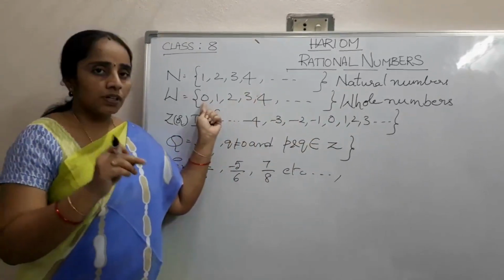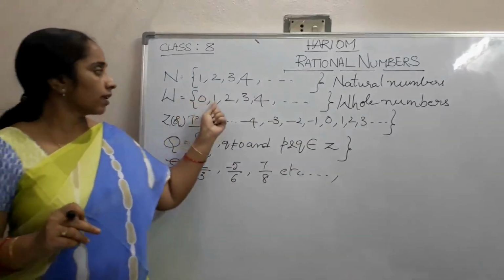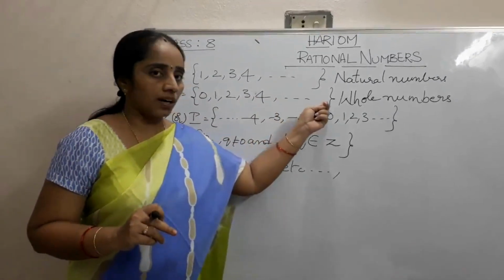In this set, 0 is the smallest whole number, and then 1, 2, 3, 4 and so on.